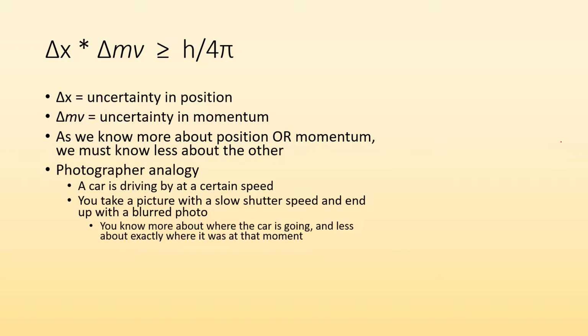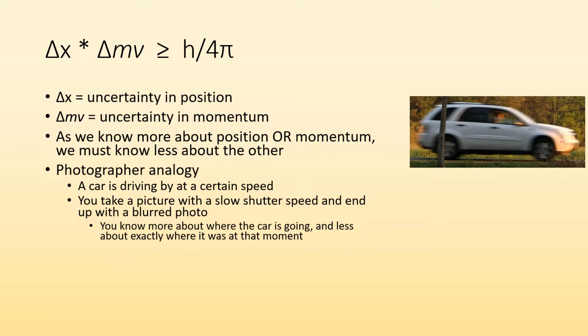So the analogy that I go to is, say you're a photographer, you have a camera, you can control the shutter speed and all that stuff, and a car is driving by at a certain speed. You can take a picture with a slow shutter speed and you end up with a blurred photo, right? So that's the picture you took because the car was moving. In that picture, you know more about the momentum because it's blurred.